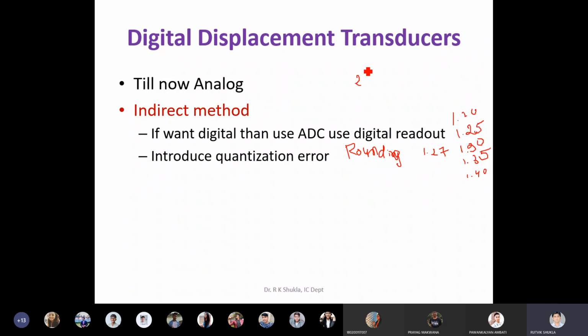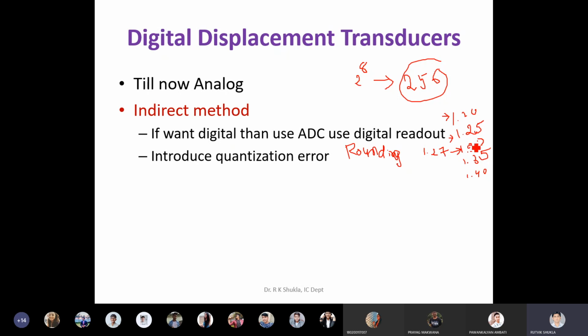Suppose I take 2 raised to 8, meaning I use an 8-bit ADC. This is the same example we saw in the last class. Then you have 256 levels, or levels of quantization. So what happens is, suppose your input is 1.25, then it will fall at this level. If it is 1.30, it will fall at this particular level.